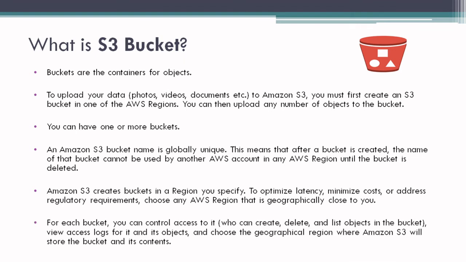For each bucket, you can control access to it: who can create, delete, and list objects in the bucket, view the access log for it and its objects, and choose the geographical region where Amazon S3 will store the bucket and its content. So you can set some control access properties, such as who can create, who can delete, and who can list the objects in your bucket. So you will have fine-tuned control on your bucket plus on your objects.